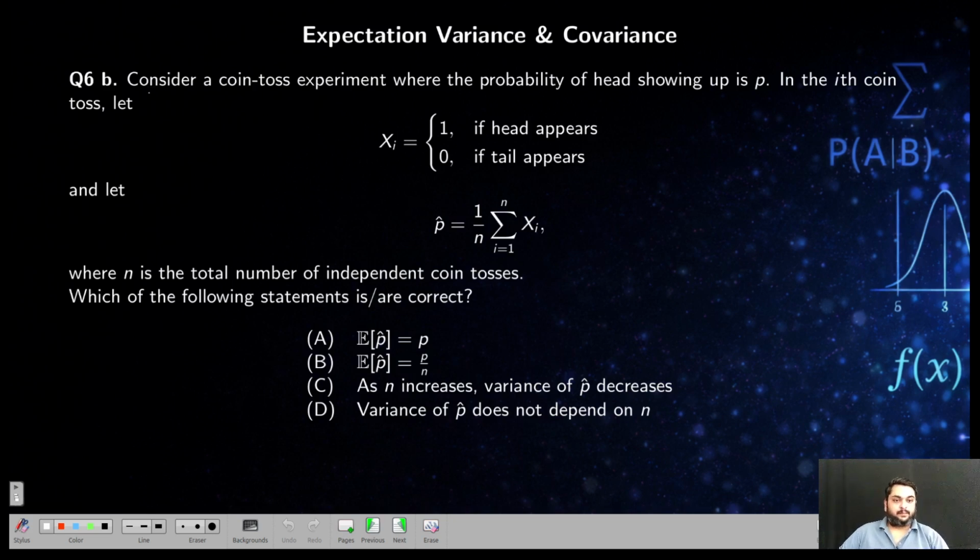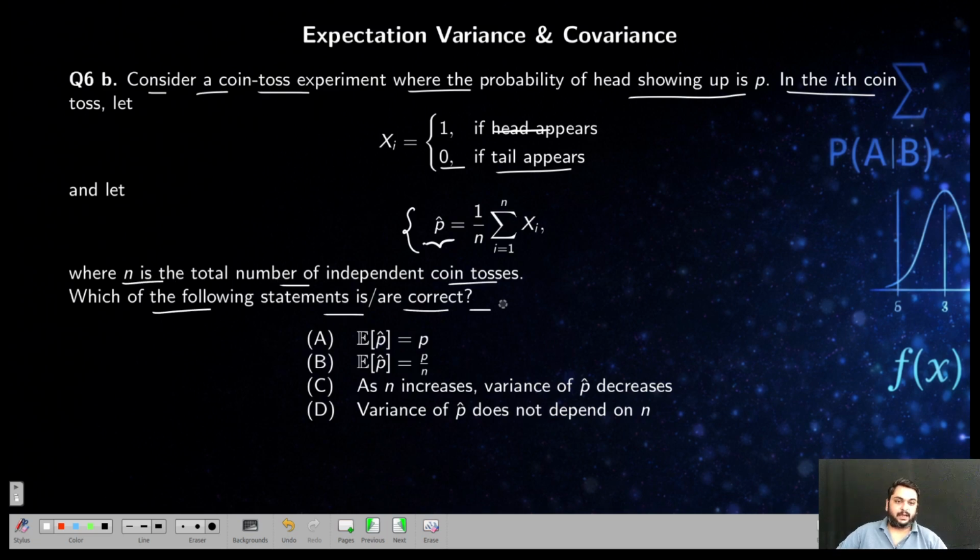Similarly, based on the binomial distribution they have asked here: consider a coin toss experiment with probability of head showing up is p. That is probability of success. In the ith coin toss, let xi equal to 1 if head appears, 0 if tail appears. That is a random variable. And then they have given the estimate. P hat, the estimate for the success probability, is sum of all divided by n. So they are taking summation of xi divided by n, the average of how many heads I am getting. That is a straightforward approximation for binomial distribution, where n is total number of independent coin tosses. Which of the following statements is correct?